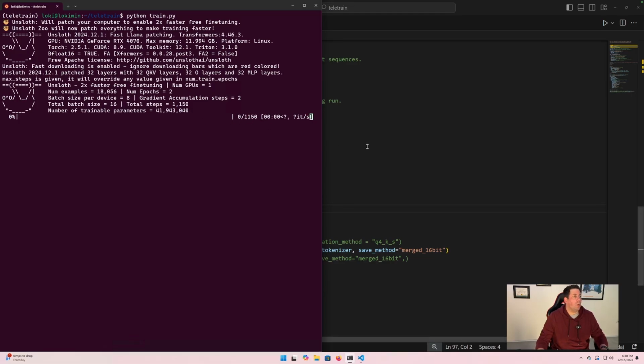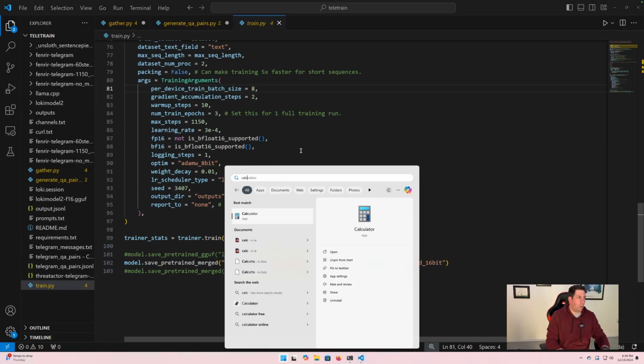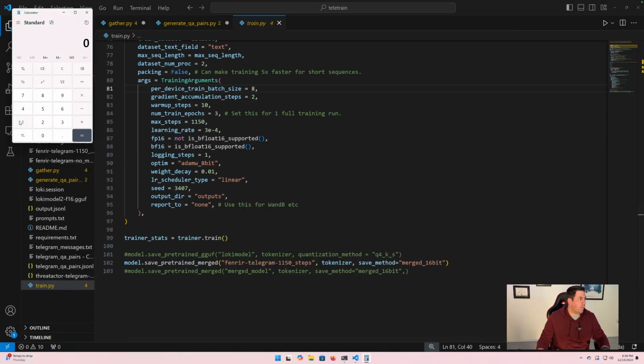One thing I do want to clarify about steps is that you can set a batch size, so per device train batch size. I only have one device. So that means it's going to do 1,150 steps of 8 each. So, what's that? I should be able to do this. Oh boy, we got too much here. So 1150 times 8, 9,200.